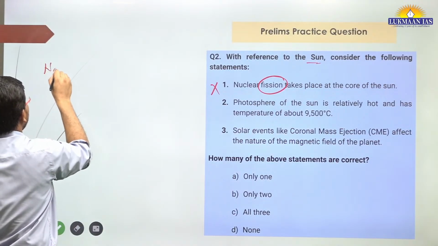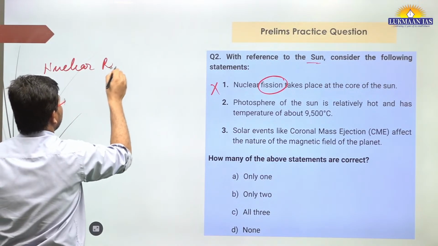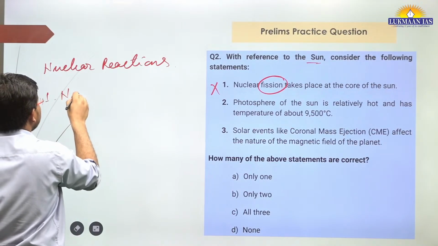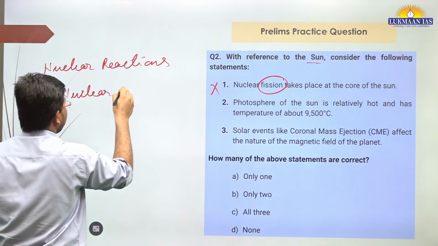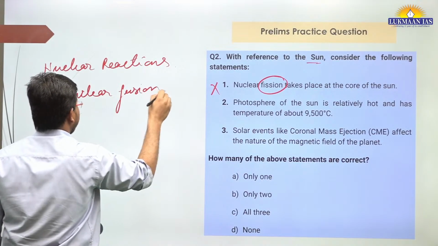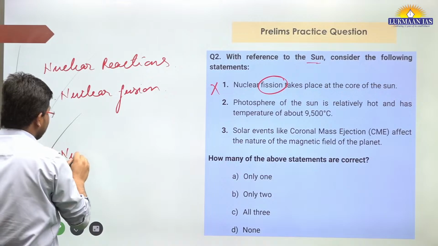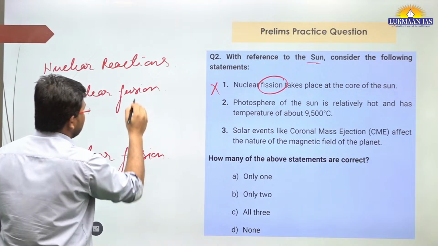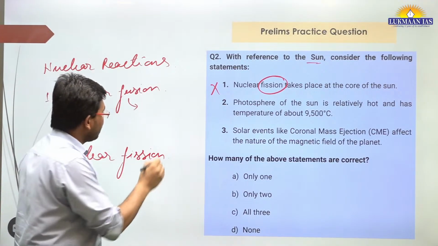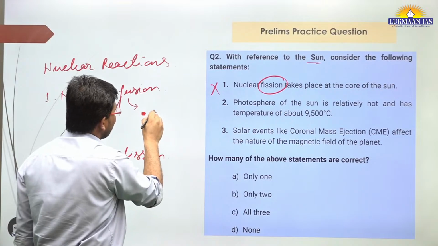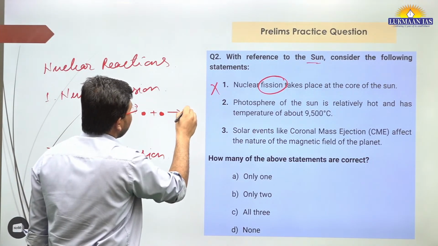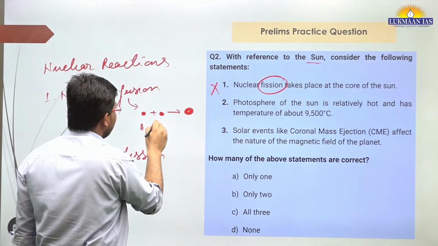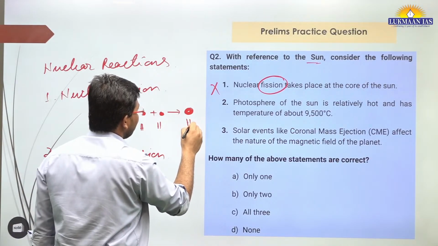One is known as nuclear fusion reaction, and the second is known as nuclear fission reaction. Nuclear fusion reaction happens when 2 smaller nuclei add to make a bigger nucleus, for example hydrogen and hydrogen add to become helium.